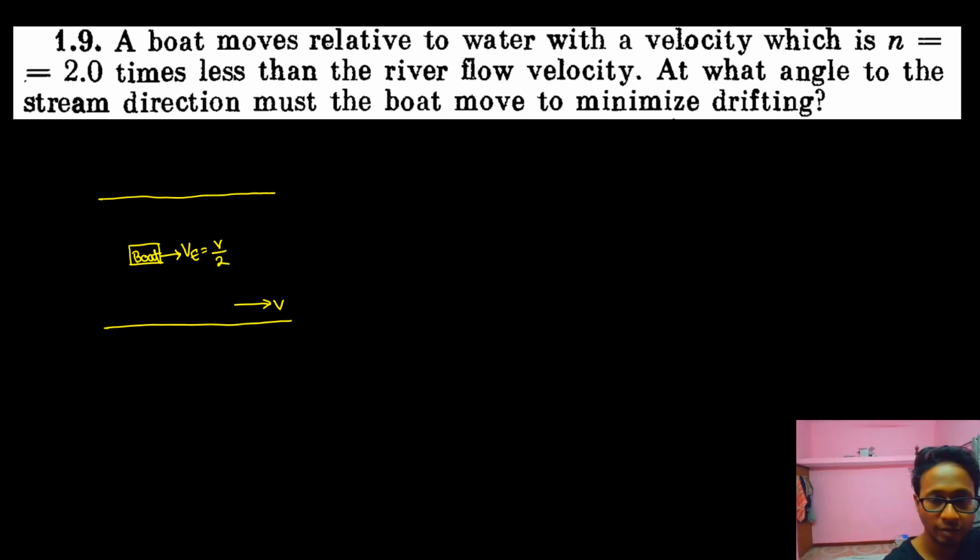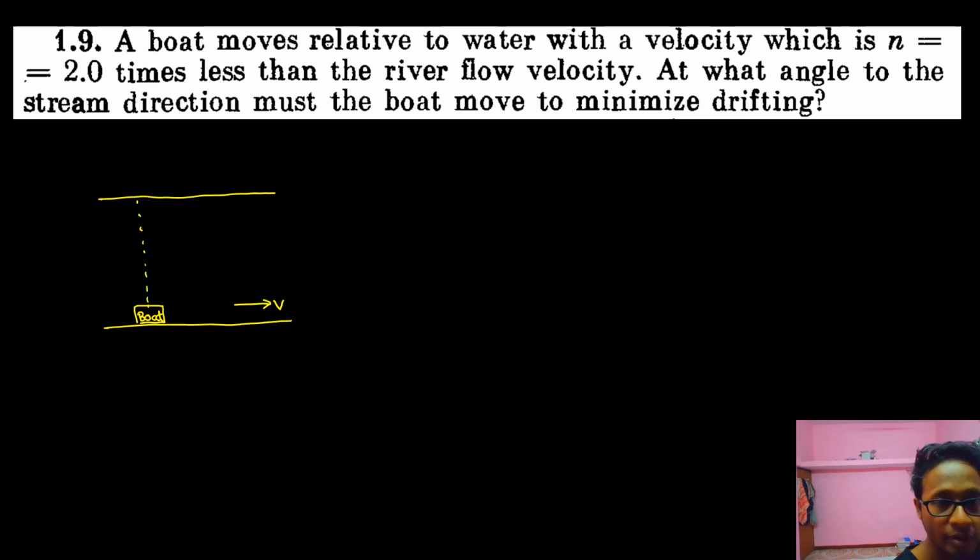Now, what is the question asking? The question is asking at what angle to the stream direction must the boat be kept to minimize drifting. See, the capacity of the engine of the boat is v by 2. So what the question is asking is, this boat was not out here, this boat was at this bottom. Now the boat has to travel to the opposite shore.